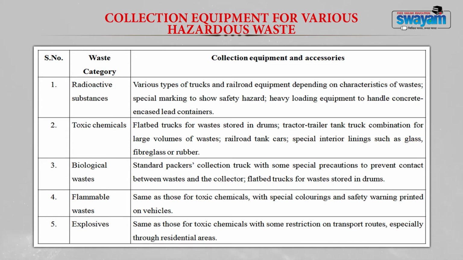The fourth type is flammable waste. This is the same as toxic chemicals, but special coloring is required with safety warnings printed on the vehicles which are carrying the flammable waste. Then you have the explosive waste. Just like toxic chemicals, explosive chemicals can also be carried in flatbed trucks or railroad tank cars. But here you have certain restrictions: the transport routes should be designed so that they are not taken through residential areas. That is the only thing you have to keep in mind. The rest is like toxic chemicals, you have to follow the same.